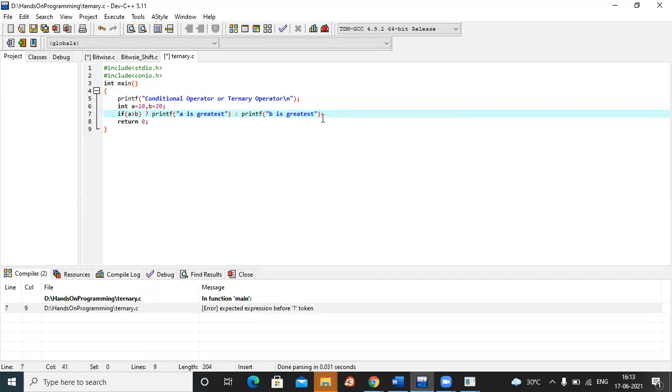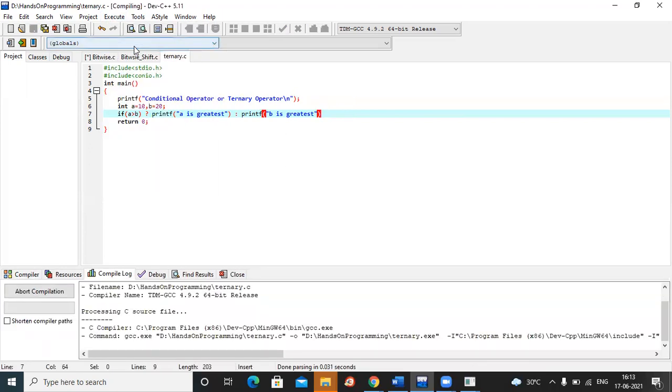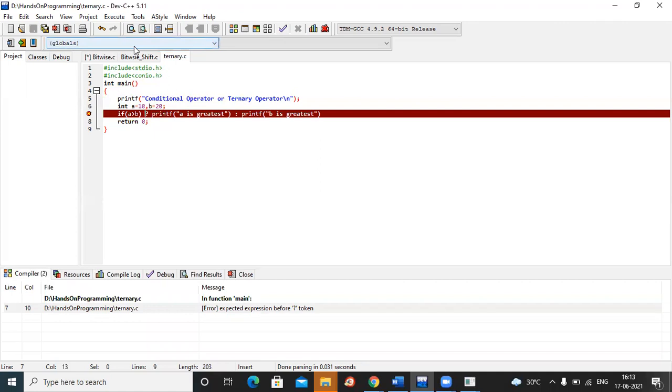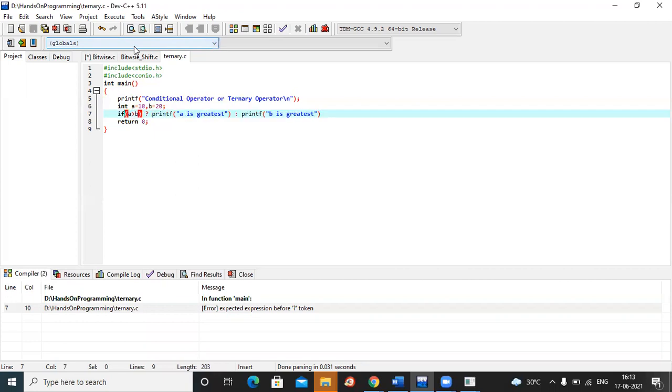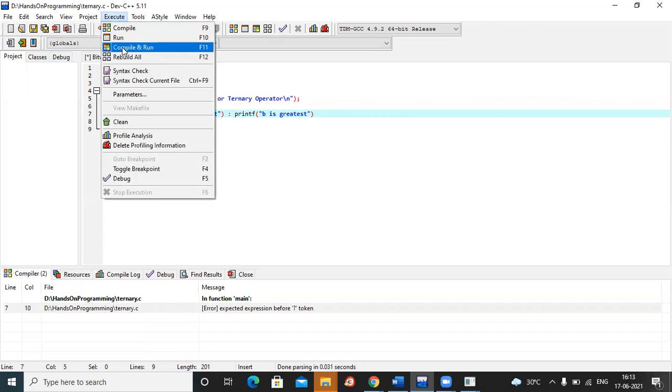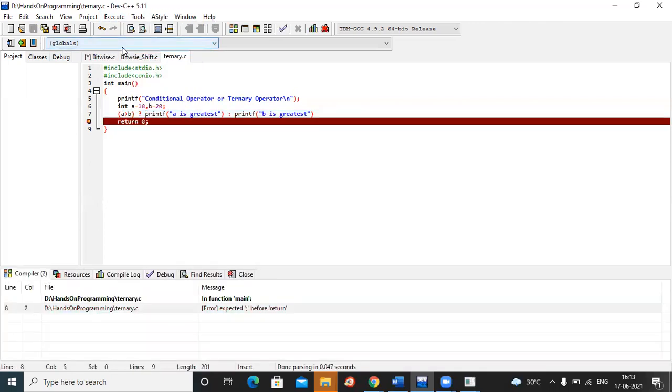This if will not be used. Okay, that is the problem. It has given an error. Okay, fine. What now? Acha, here a semicolon.